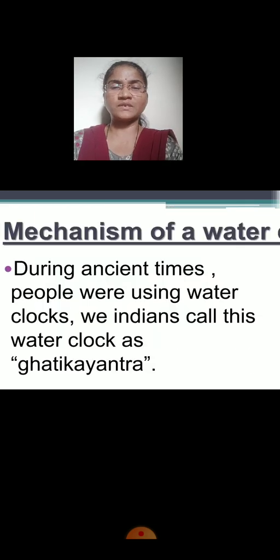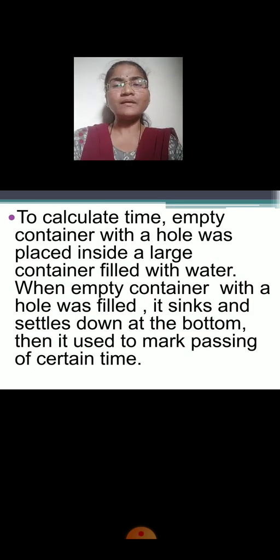Clear, children? See, an empty container with a hole was placed inside a large container filled with water. One large container is filled with water, and inside that an empty container with a hole was placed. How does it start filling? Through the hole, water starts entering it.